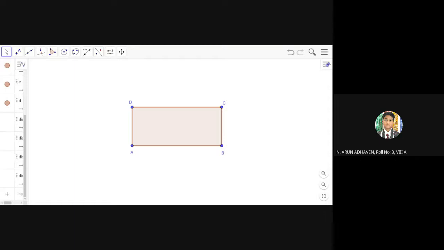Yes, ma'am. Are you seeing my screen? I just have the GeoGebra applet open there for you. Now, I have just drawn a rectangle. Roughly, is it looking like a rectangle for you? I did not write the measurements there deliberately.